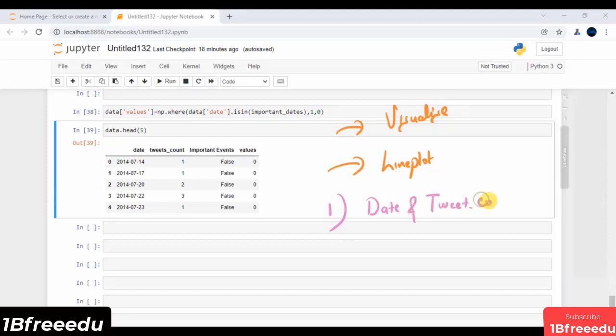This is typically my first line chart. Then of course, I have a second line chart that I will map on top of this first. Or you can say I have to map some data points on top of this line chart. Of course, over here I have all the important dates.